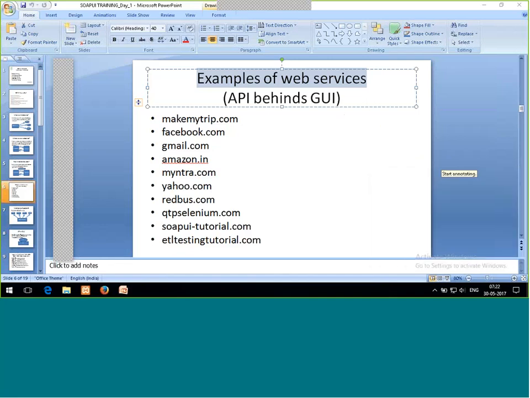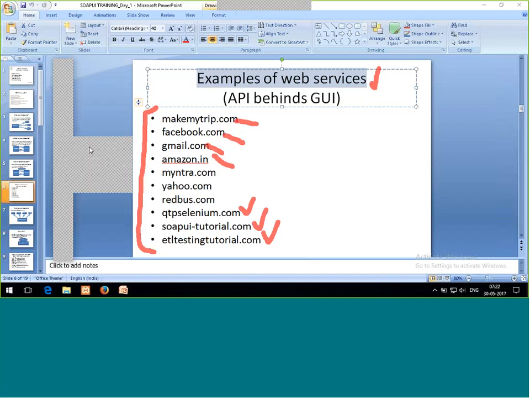Now, let me explain. As I was saying, a simple example of a web service: you said hotel searching, or as I said, Facebook, Gmail, Amazon, any of the websites. SOAPUI tutorials, ETL testing tutorials, these are all websites. So what is the example of a web service? Let's say these are all my... just a minute.